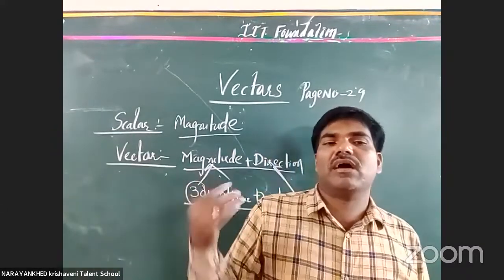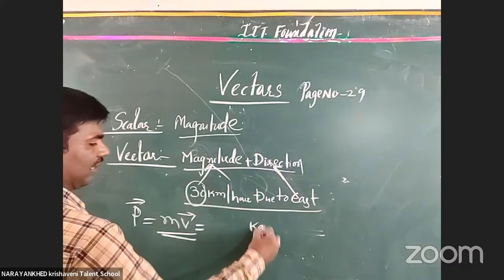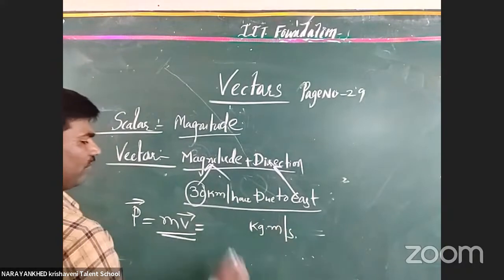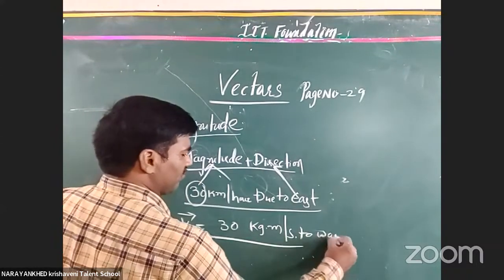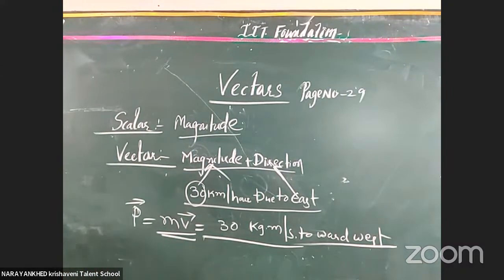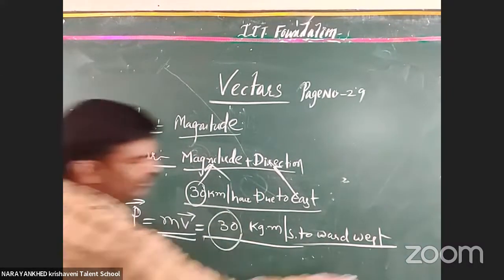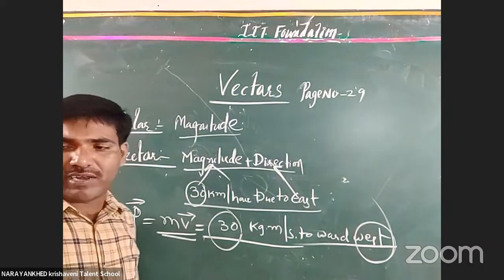Now, this is about a vector. Suppose momentum. Momentum is indicated with P bar. P bar is equal to mv, where v is a vector. The momentum units are kg meter per second. Say 30 kg meter per second towards west. This is the total description of one vector. Here, 30 is the magnitude and towards west is the direction. In this way you take one vector.